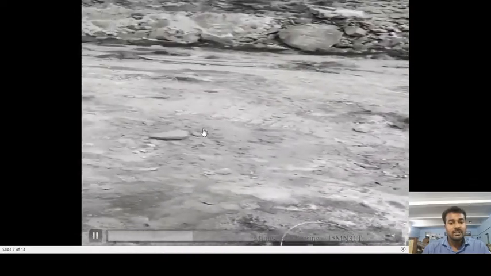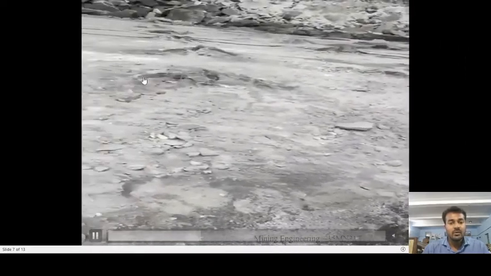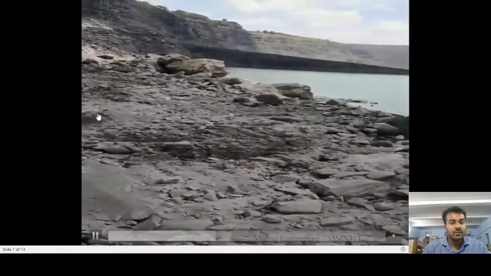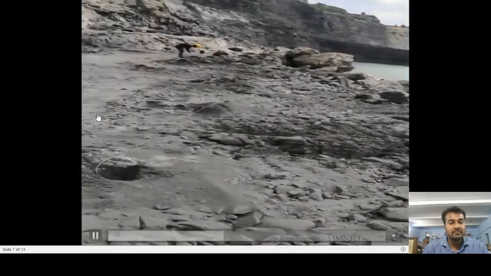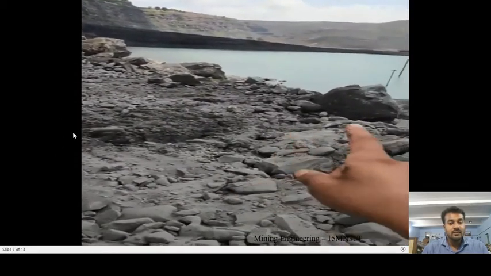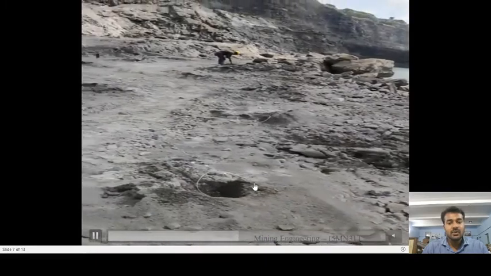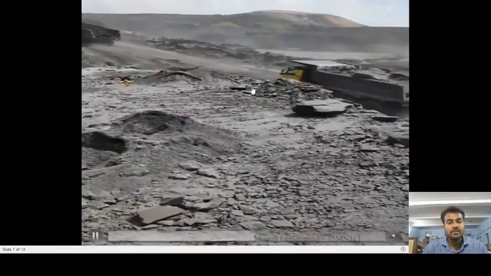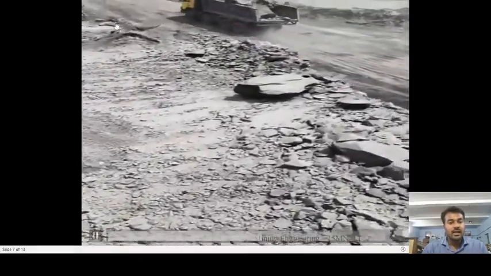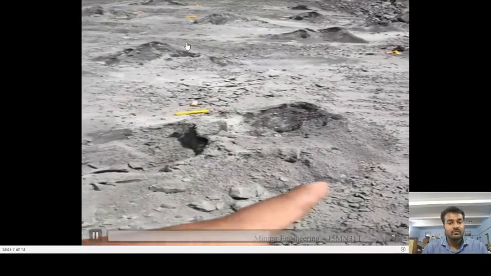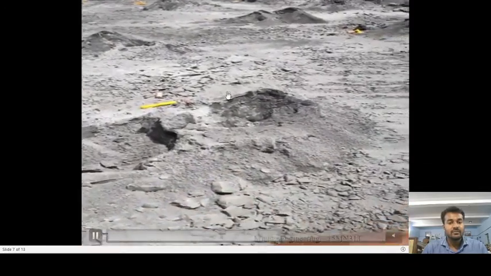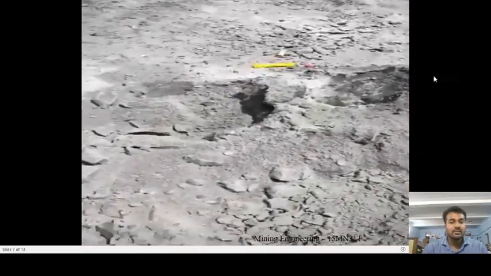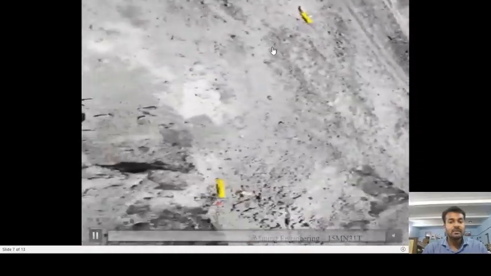The distance between the holes, from this hole to here, becomes the spacing. Can you see here? This is the free face, this is the nearest hole, this distance becomes the burden, and the distance between these holes becomes the spacing. See from here, this is the hole to be blasted, and this is a free face. From the free face to the first, nearest hole becomes the burden.